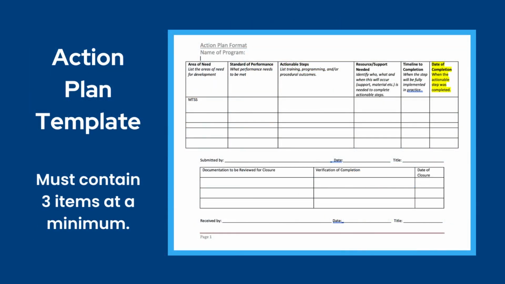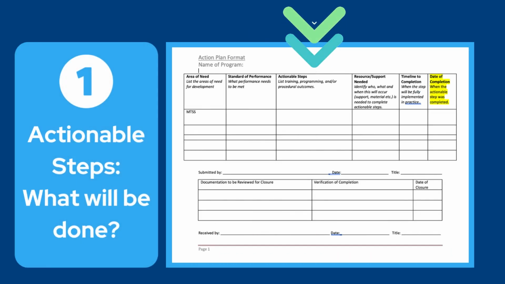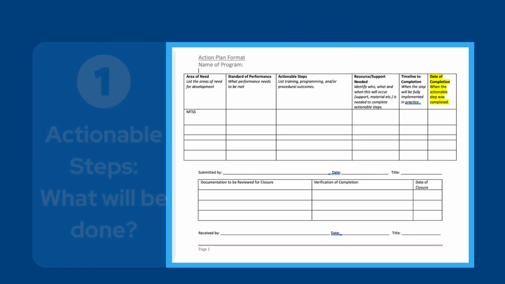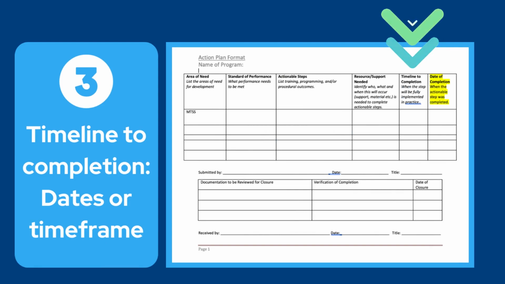Once you complete your MTSS assessment and review the data, you will create your action plan. The template is shown here and can be accessed via this video or on our website. The action plan must contain 3 items. Number 1, the actionable steps, or what will be done. Number 2, the resources needed to do it, who will train, and what will be needed. And number 3, the timeline to completion. This could be dates or months. Be sure to include years, as the action plan needs to cover the entirety of the application cycle.